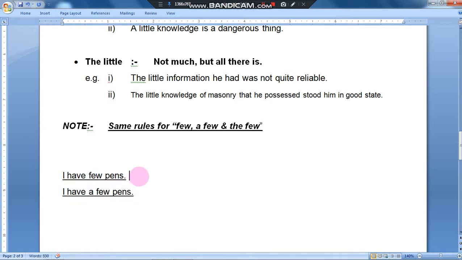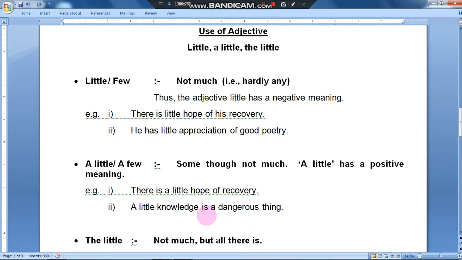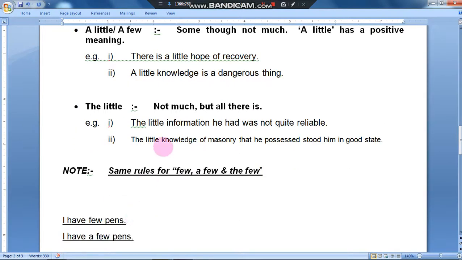I have few pains means I do not have any pain with me; it's a negative manner. But when the person says I have a few pains, it means he has some pains. This is the segregation of little, a little and the little. In the same manner, few, a few and the few.